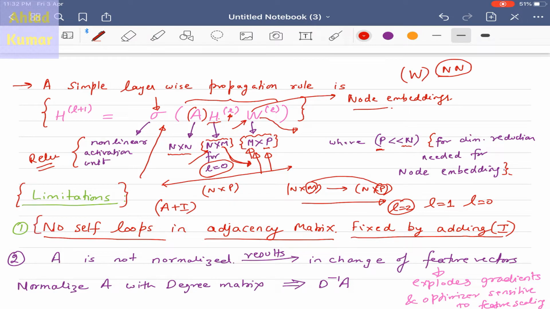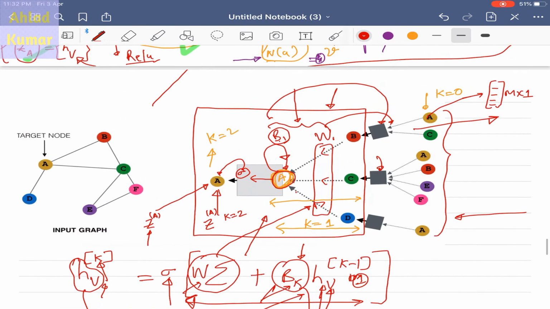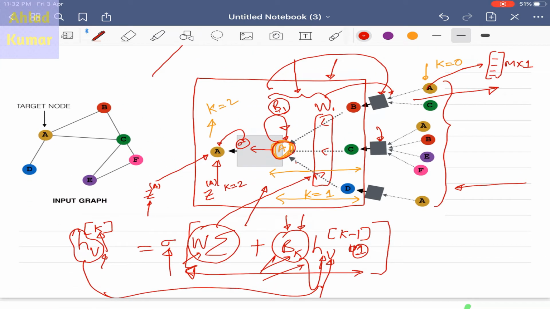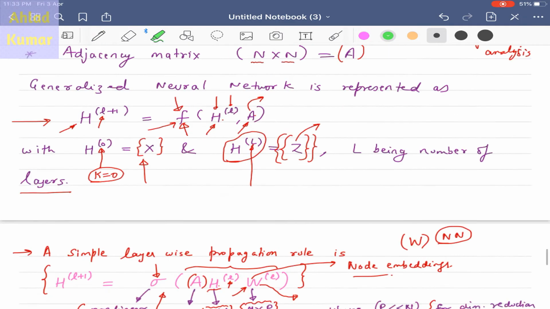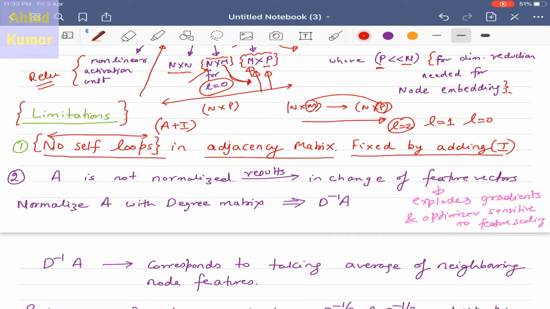So why do we want to include self loops here? As you can see in our earlier slides, this bk over here is basically implementing something like a self loop. As you can see, there is a self loop here. So we have to include this functionality. In order to do that, we are adding the identity matrix so that the self loop functionality which is present in B will be incorporated here.